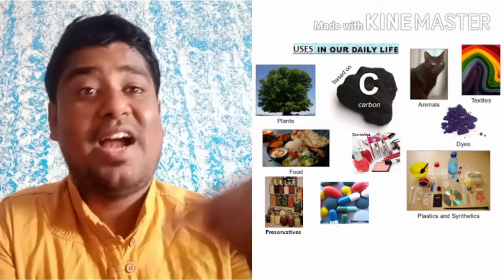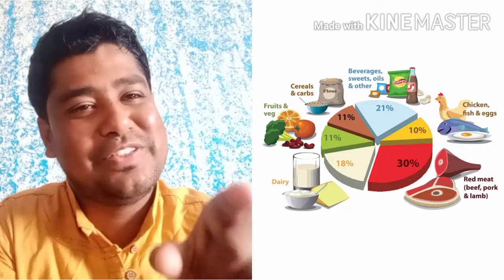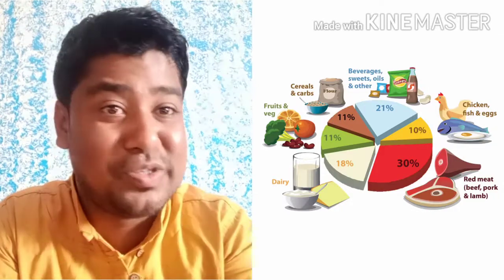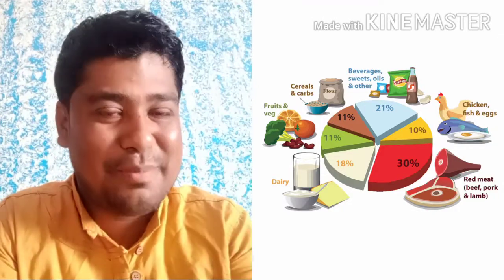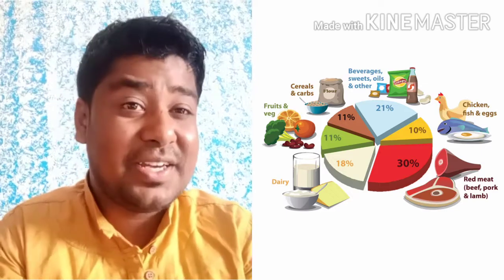If you start brushing in the morning, right from there you are using carbon. Your breakfast will have carbon compounds. You have glucose, C6H12O6, which is nothing but carbon. Every food contains carbon.